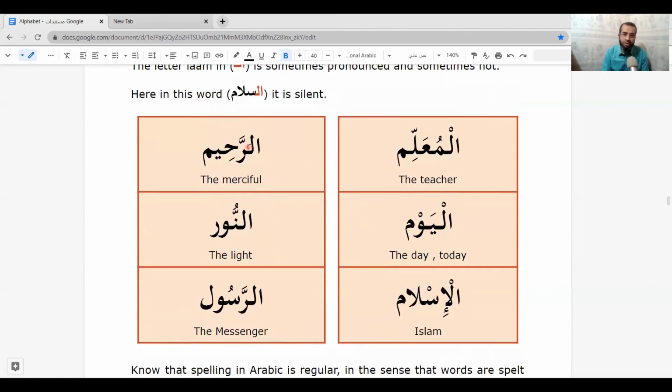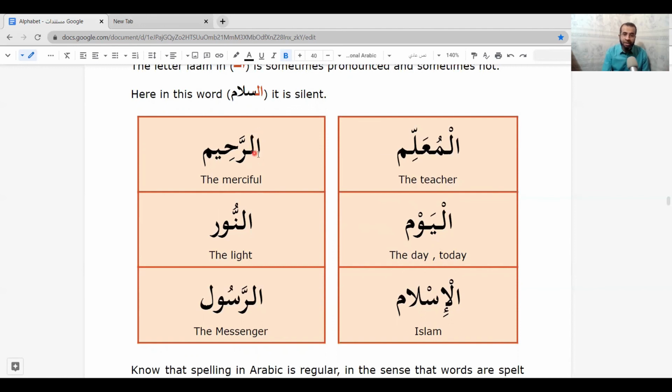Let's go to this column. Here, the lam is silent. So we say a followed by ra with shadda and fatha. So we say ar-ra, ar-rahim. Before that, by the way, we studied the word rahim without al, without the.